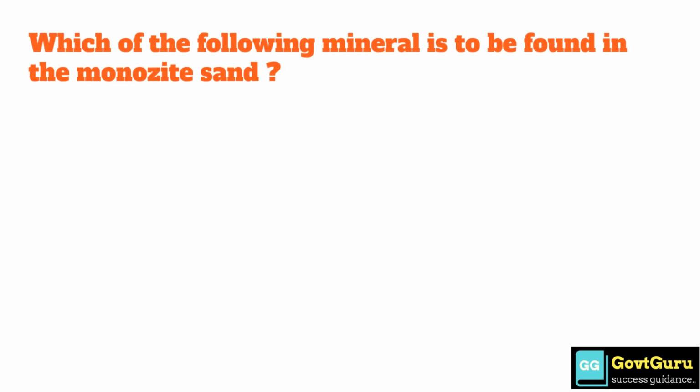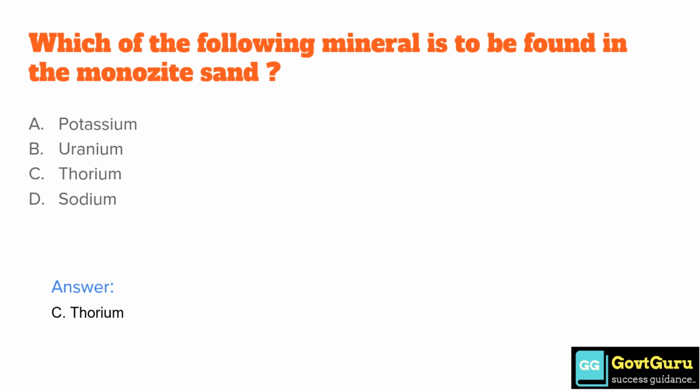Which of the following minerals is found in monazite sand? Option A, potassium. Option B, uranium. Option C, thorium. Option D, sodium. So the correct answer is option C, thorium.